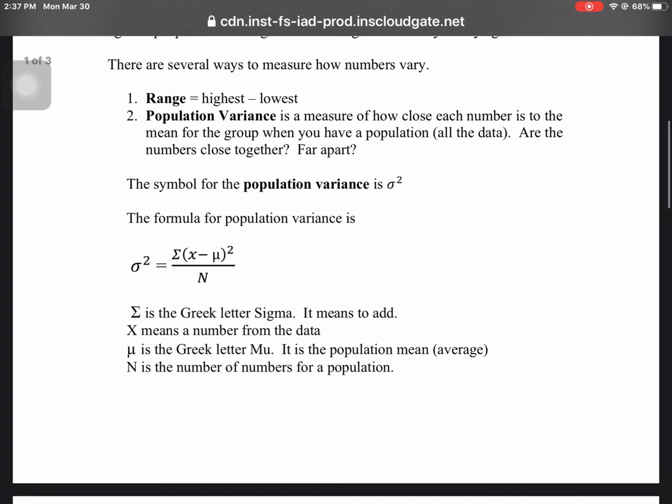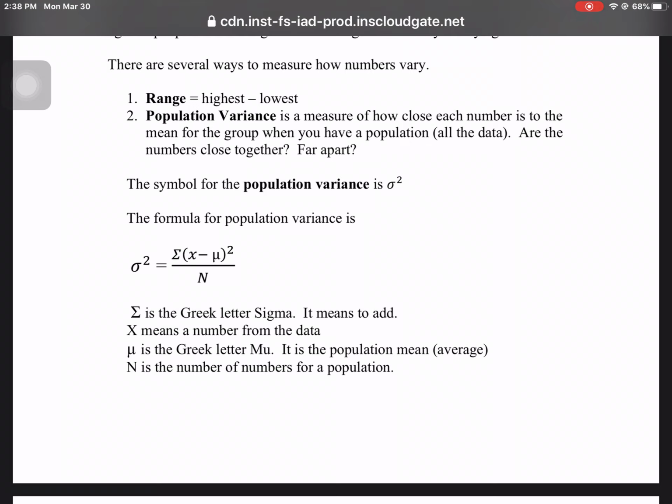There are several ways that we can measure how numbers vary. First, the range. The range means to take the highest number minus the lowest number. And that's the range.